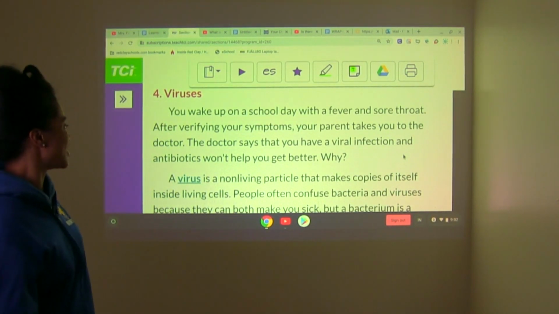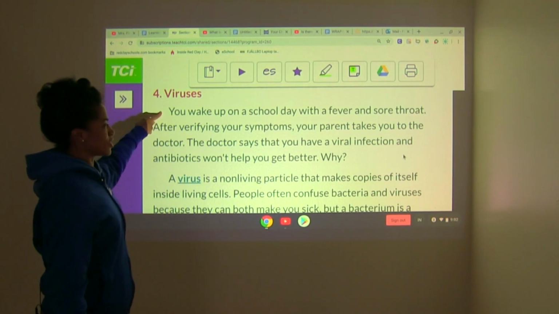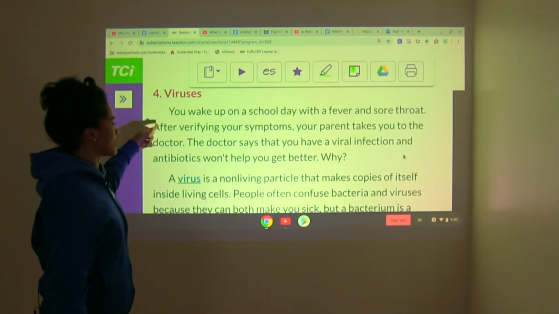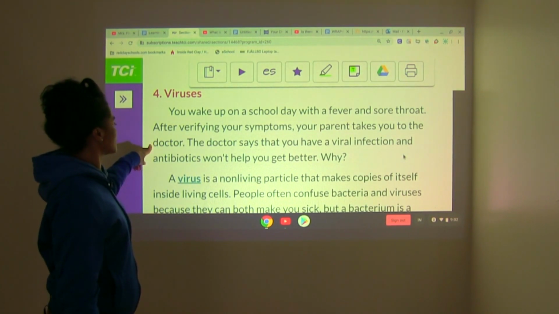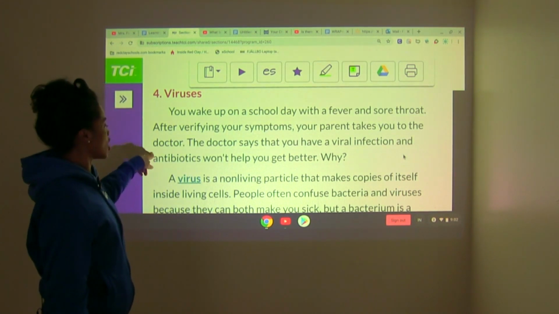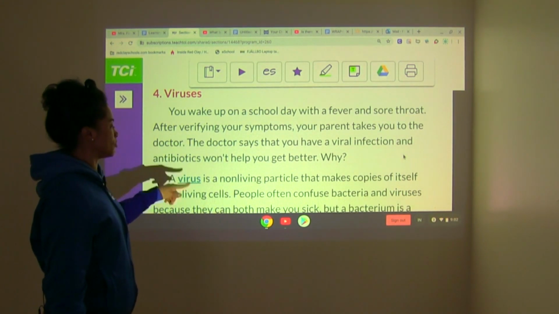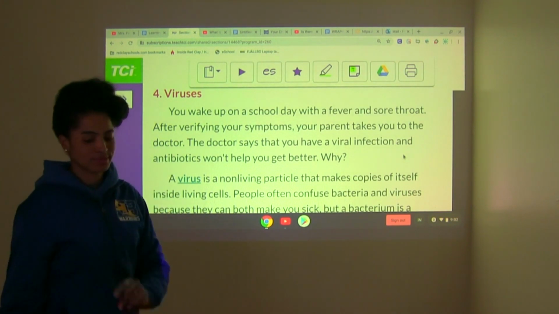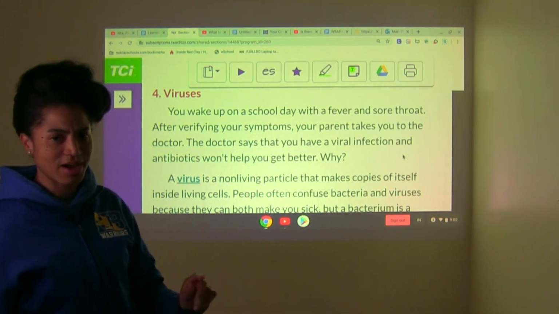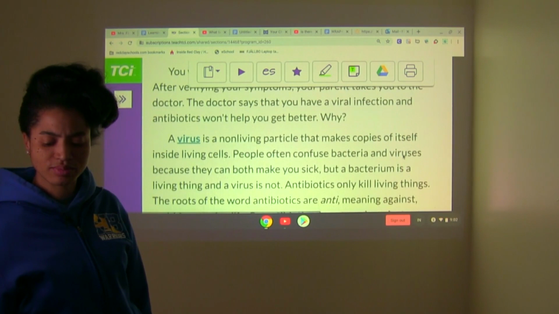But it says, you wake up on a school day with a fever and sore throat. After verifying your symptoms, your parent takes you to the doctor. The doctor says that you have a viral infection and antibiotics won't help you get better. Why? Okay, we need to learn about antibiotics clearly, right?